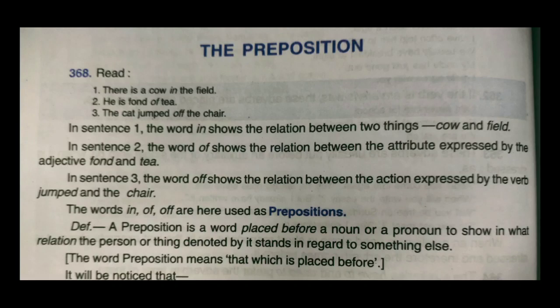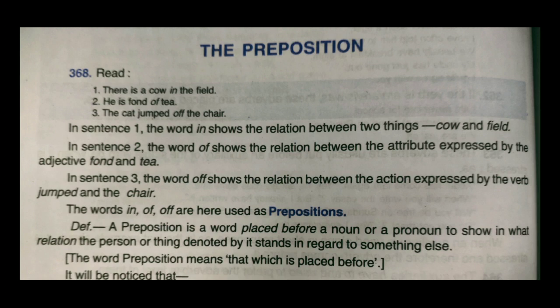In other words, the word in connects cow and the field. If you just take off that in, the sentence will read like there is a cow, the field. So it is incomplete, right?